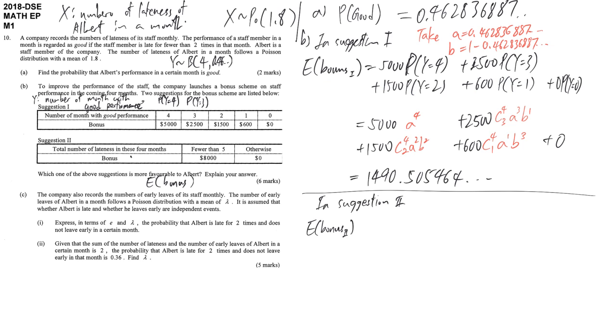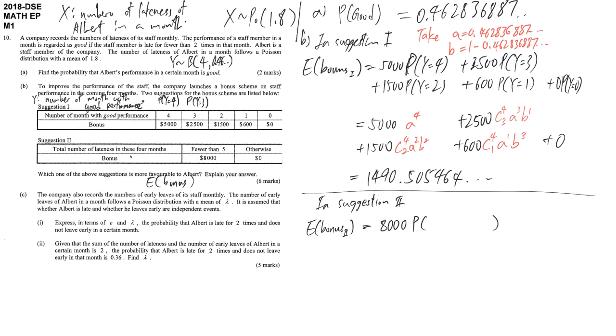And then we are going to repeat the same thing for suggestion 2. This one is easier, only 2 outcomes. The first outcome, 8,000, multiplied by the corresponding probability. The requirement is the total number of lateness in these 4 months, so we are not talking about the number of good months here. However, the X that we labeled before is for each month only.